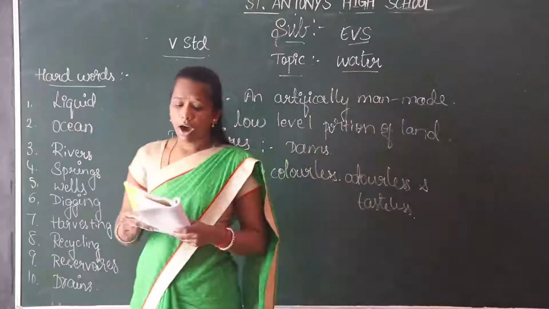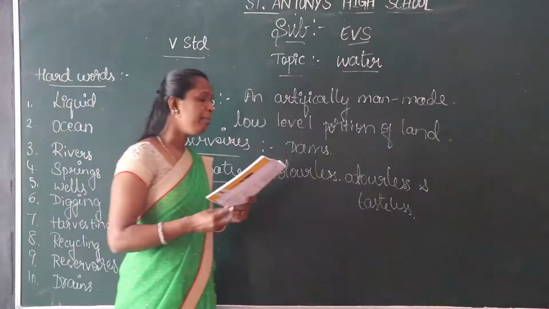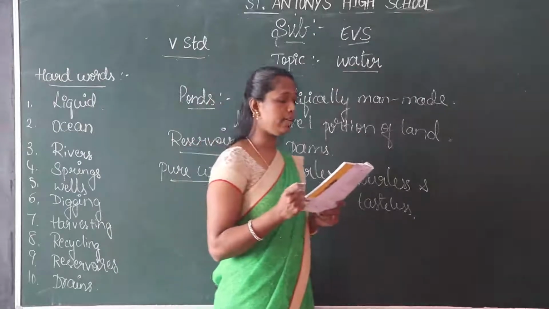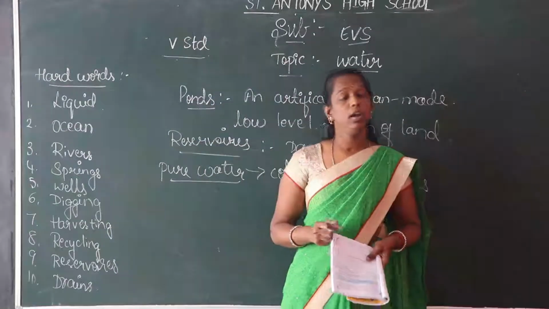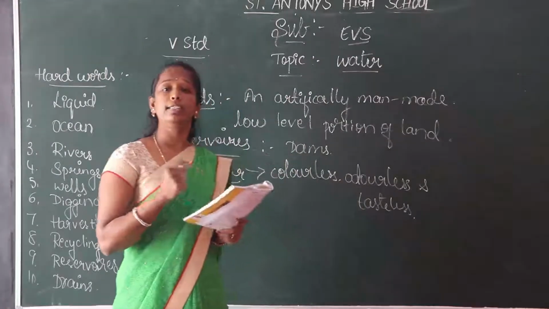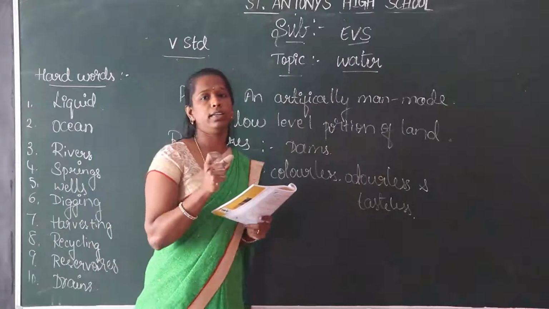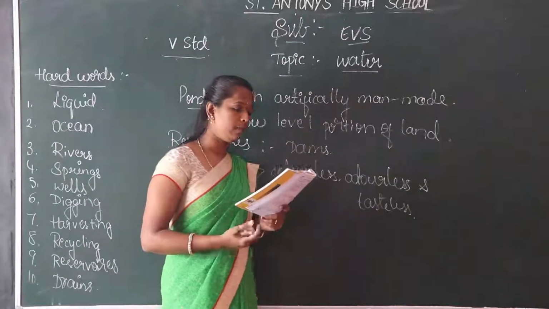Next, organisms have an enormous quantity of water in their body. Plants and animals have 70% water in their body. Okay children, nearly 70% of water content is contained in plants and animals.